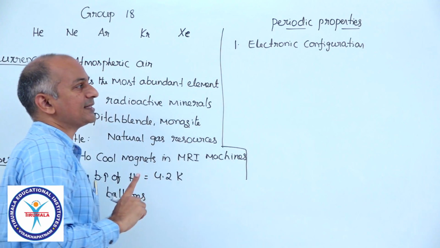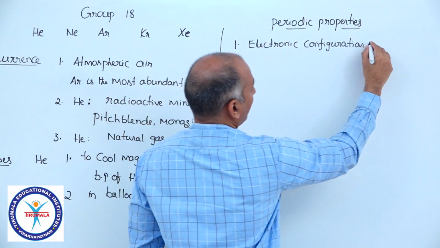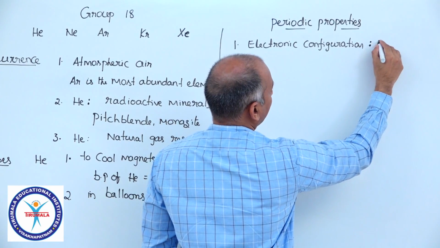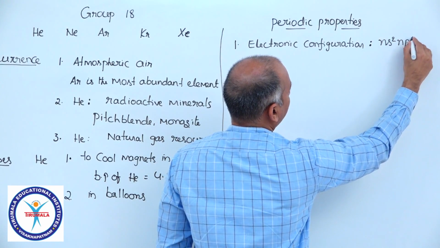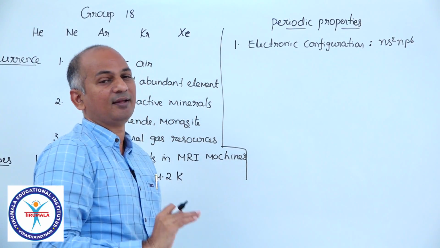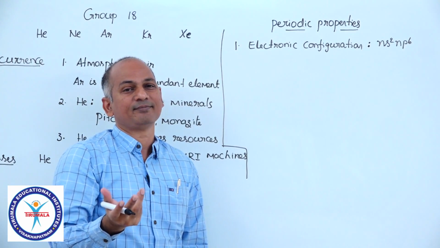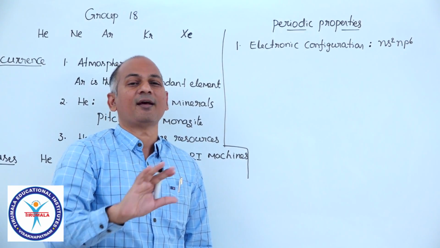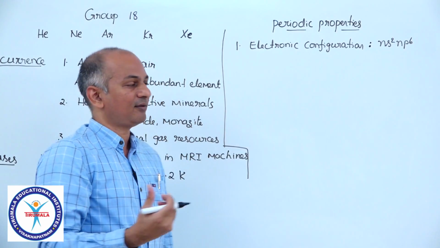All the noble gases, except helium of course, have outermost shell electronic configuration ns2np6, a completely filled outermost shell. Of course, that is the reason why they are not reactive. They do not want an electron, they are not ready to give an electron because their outermost shell is full.